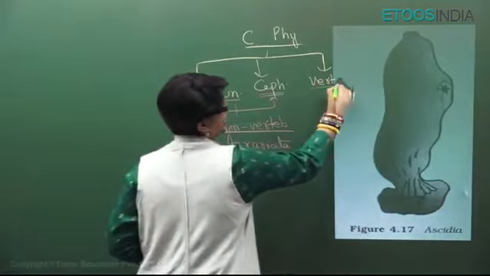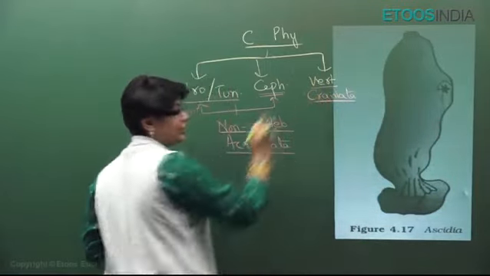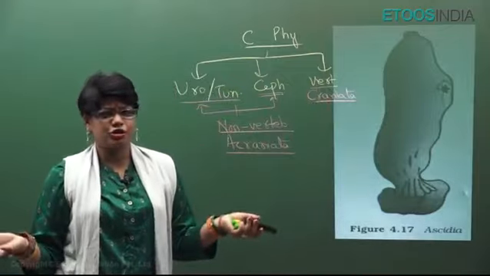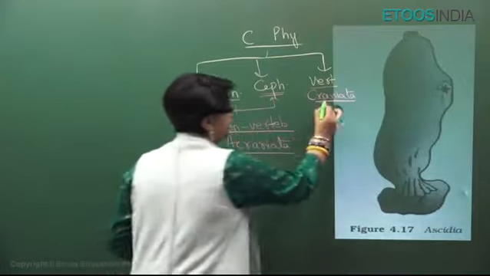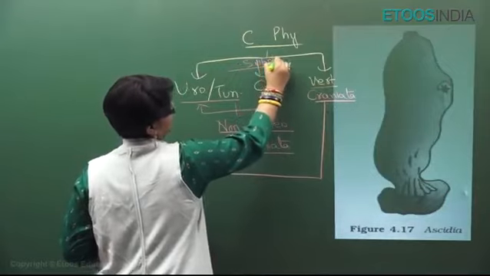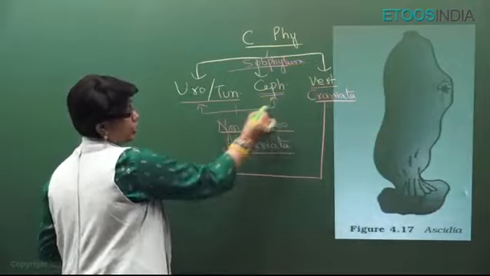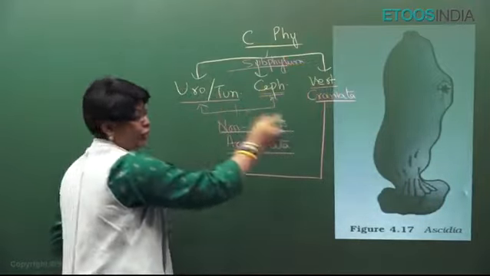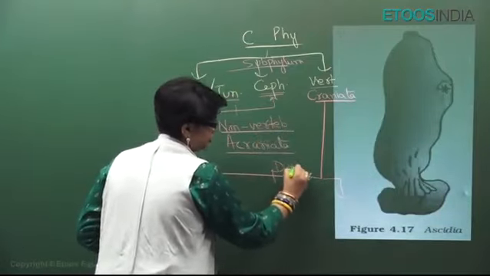Now, Vertebrata will have a brain box, so they are called Craniata, and they have a vertebral column. That means the notochord gets converted into vertebral column, maybe cartilaginous or bony, but always gets converted. So, they are called Vertebrata. Now, these three are the subphylums. These first two together are called non-vertebrates, acraniates or protochordates. They are primitive chordates.